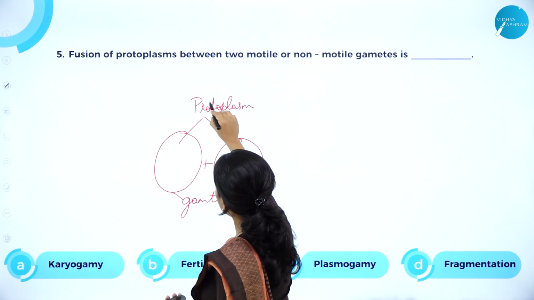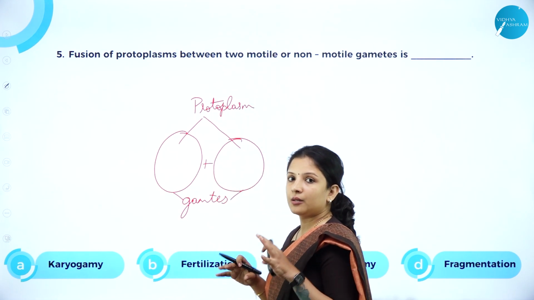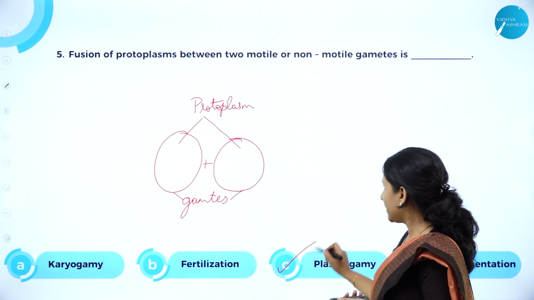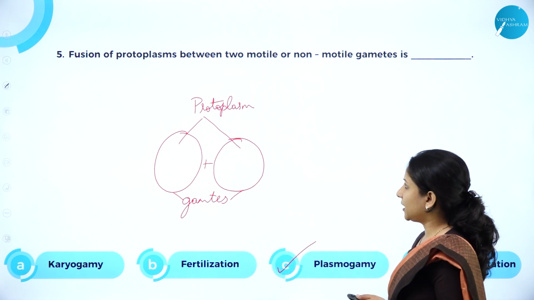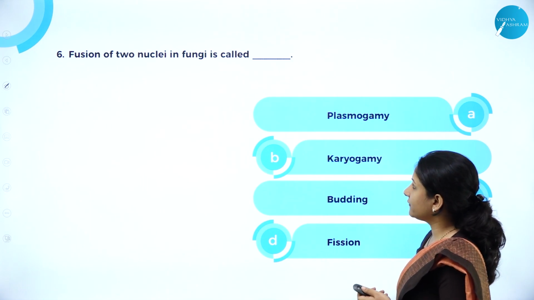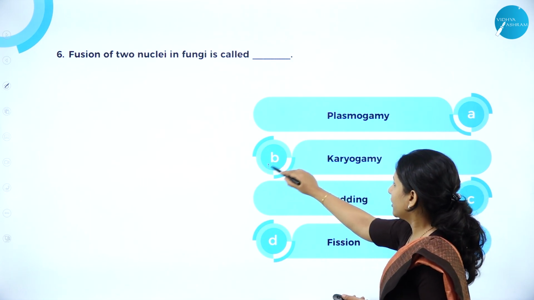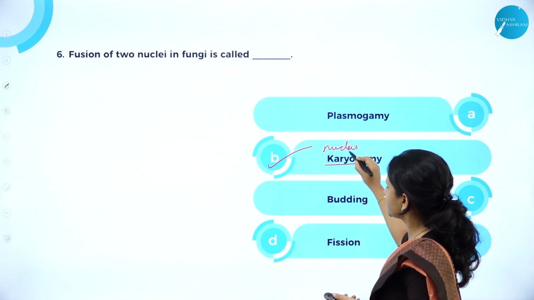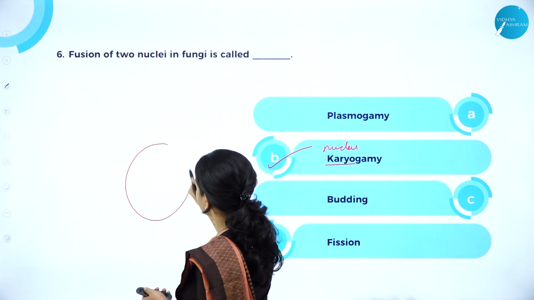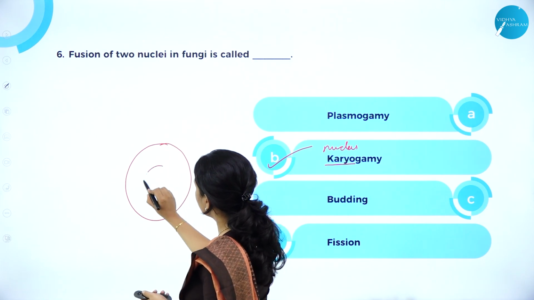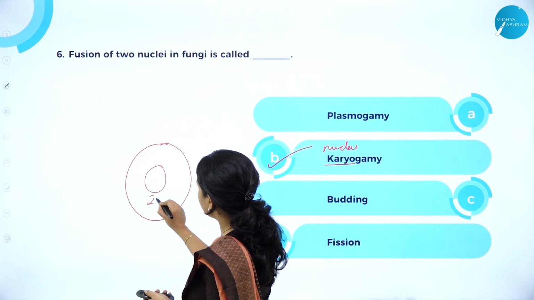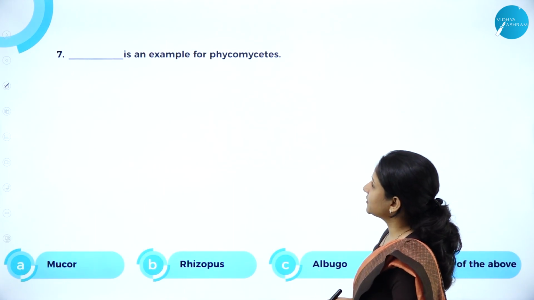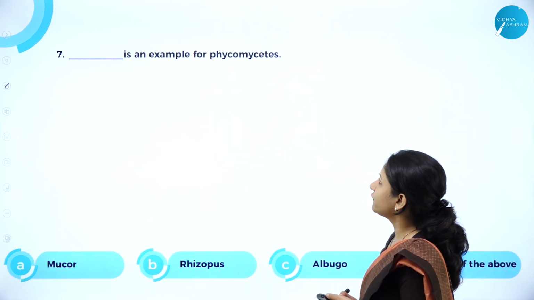Plasmo means protoplasm, gamy means fusion. So the answer here is C, plasmogamy. Fusion of two nuclei in fungi is called karyogamy, because karyo means nucleus and gamy means fusion. After the fusion of protoplasm, the two nuclei fuse to form a diploid zygote. So it is karyogamy.